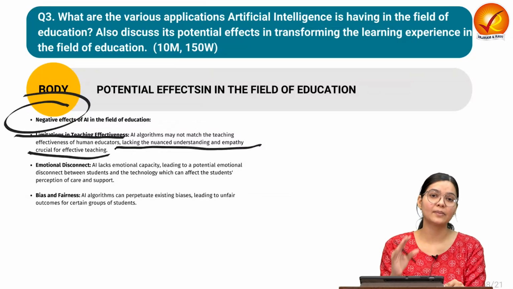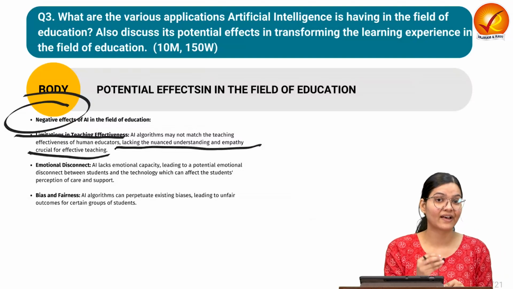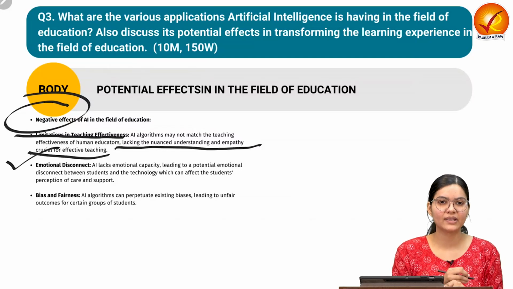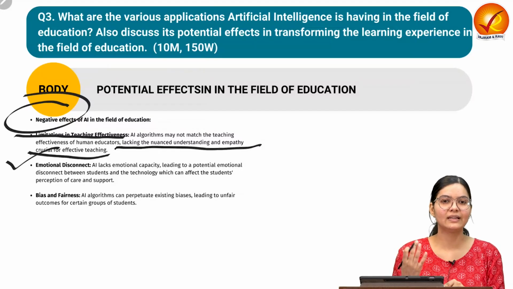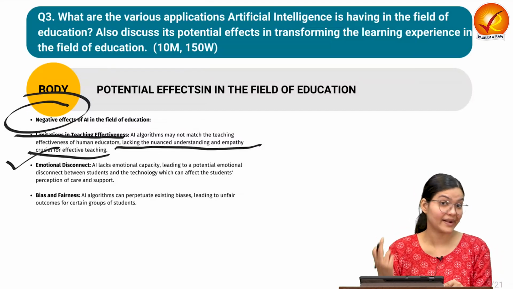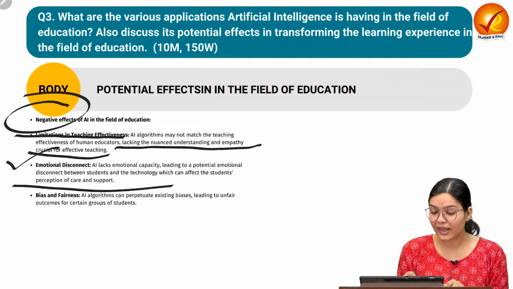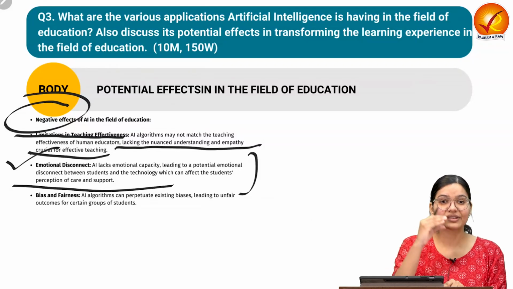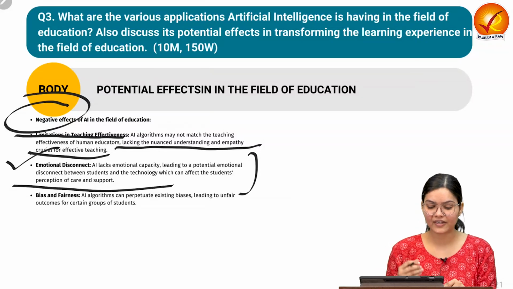We cannot deny the importance of the physical teacher in relation to the student. So an emotional disconnect might be there, because continuous screen time may emotionally impact the health of the students. Also, mental health can be impacted. At times, the care and support system of the teachers and parents might be missing. So that is also a disadvantage of artificial intelligence.